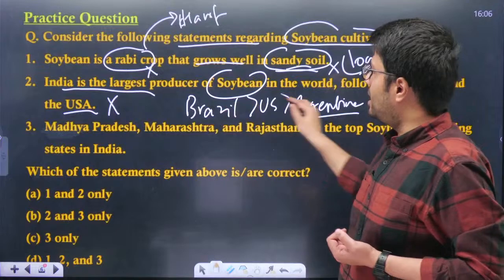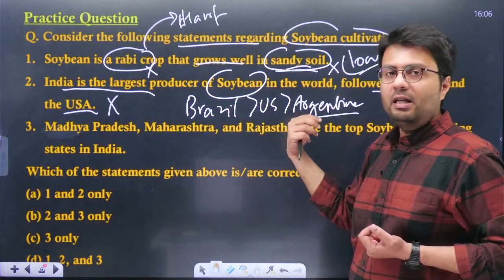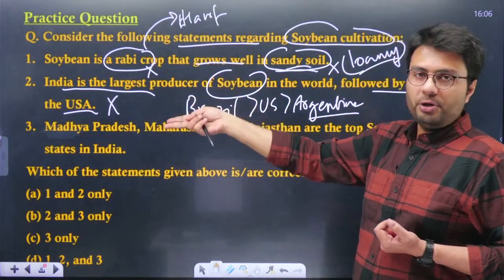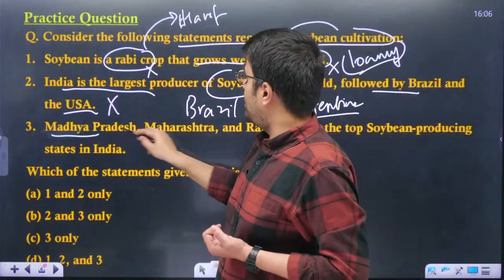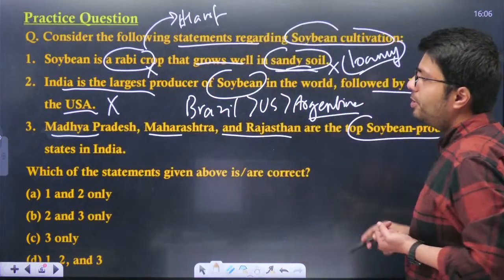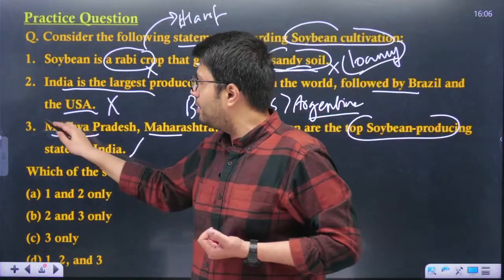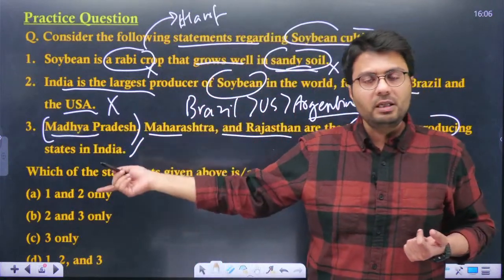Understood. So these are the top three producers. Except these three, India and China are the major producers. Understood. Now Madhya Pradesh, Maharashtra, Rajasthan are the top soybean producing states in India. Yes, this is correct. Madhya Pradesh in India is the largest producing state of soybean.